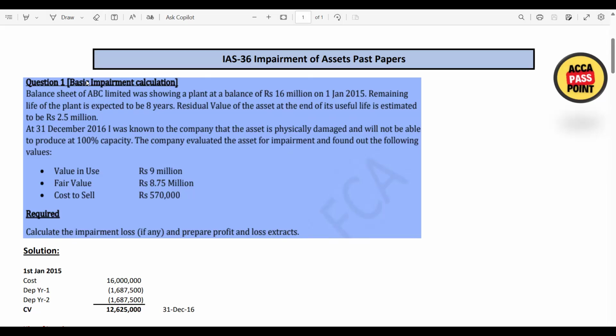Now for the value in use, make sure you do not include in the present value future overhauling cost and inflows related to the future overhauling, because it's not about the past or present, it's for the future and we do not know whether this overhauling will be done or not. Also, if there is any receivable or payable from past performance, then those should not be included in the inflows or outflows of the value in use.